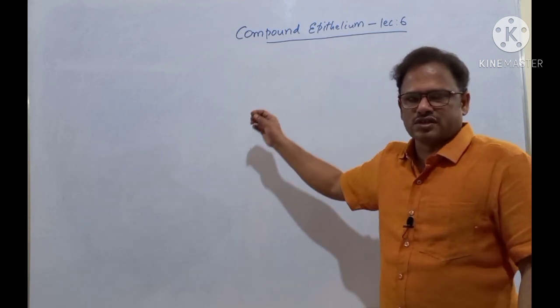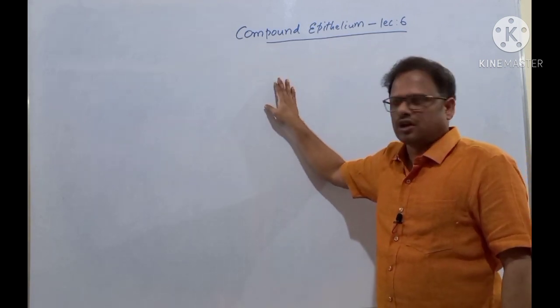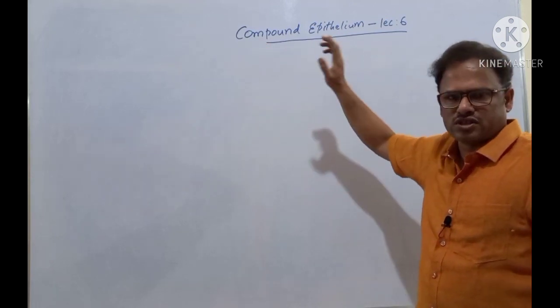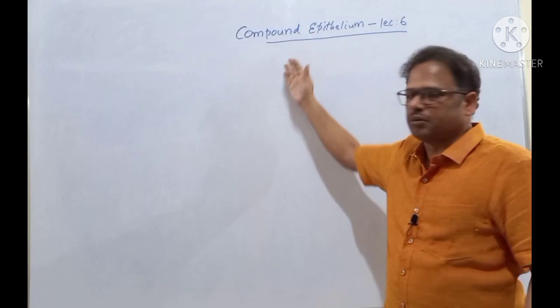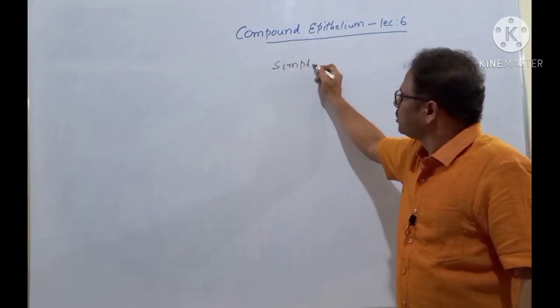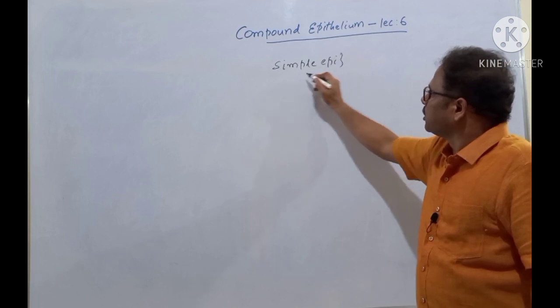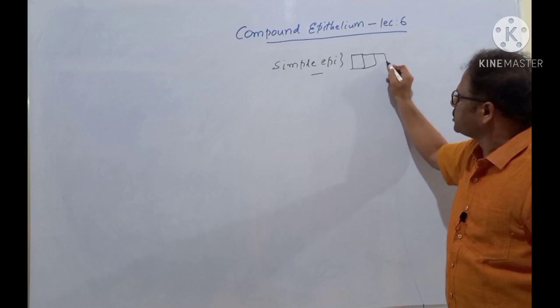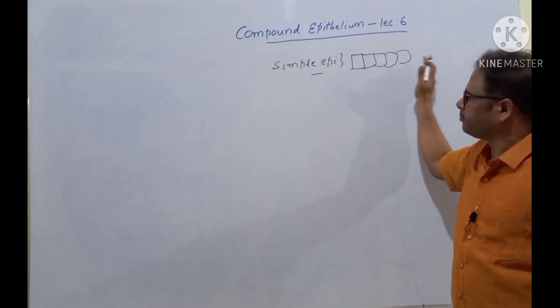In the last lecture, we were discussing the simple epithelium. Now we'll be discussing the compound epithelium. The epithelial tissue is divided into simple epithelium and compound epithelium. What is a simple epithelium? First of all, simple epithelium contains only a single layer of cells. Only a single layer of cells is there.